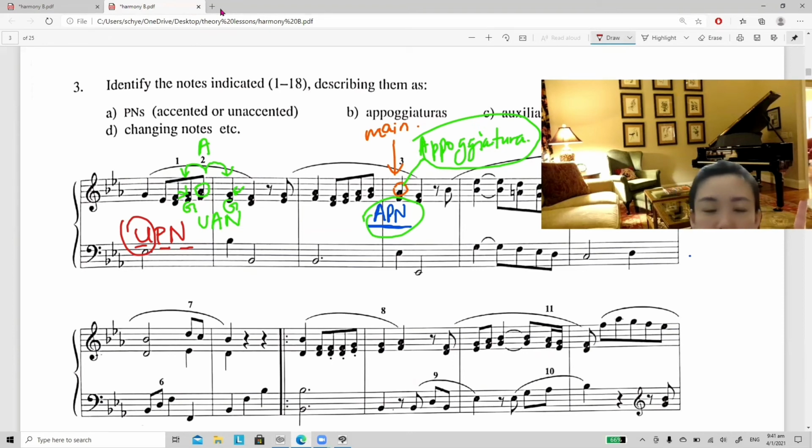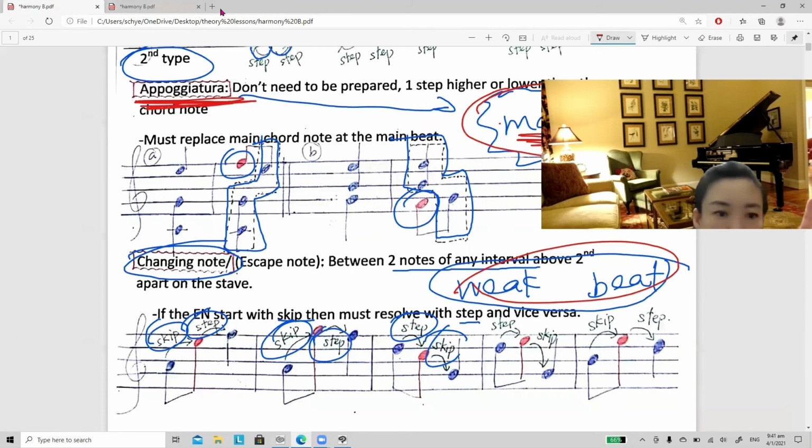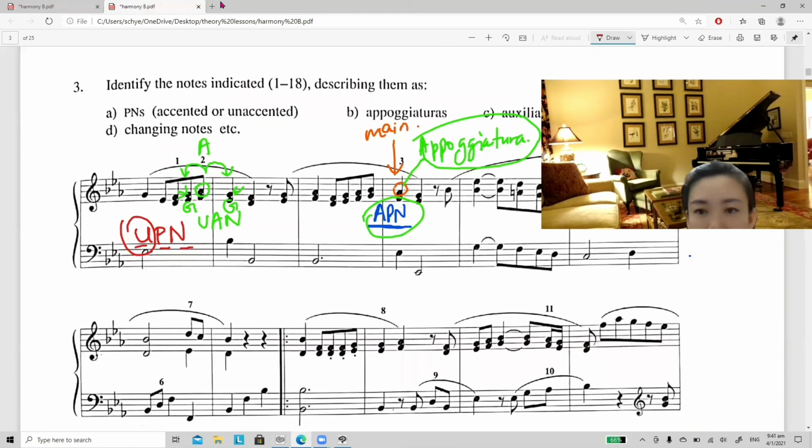Let's look at the second type. For a second type, if there's a combination of skip and step, that will be a changing note. And changing note needs to be at a weak beat also. So first of all, this is at a weak beat. And you will see a skip and step combination. That's why I call this a changing note. So question number 5 is changing note. So this is a changing note.